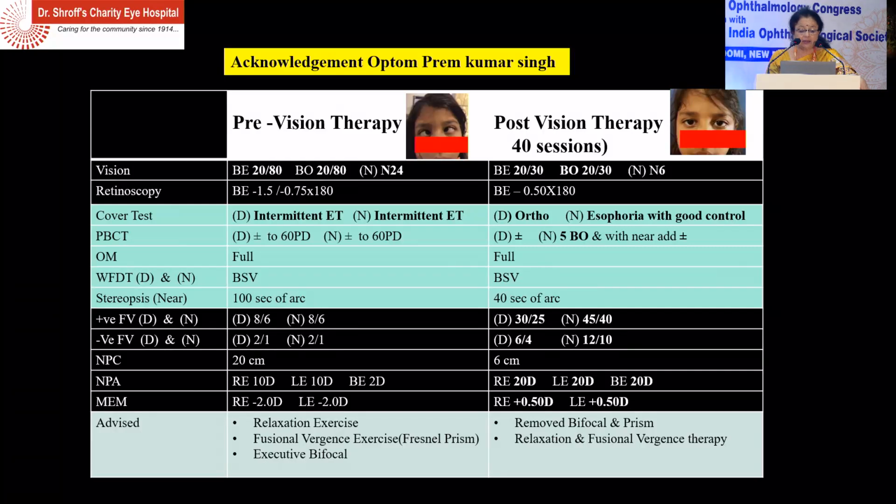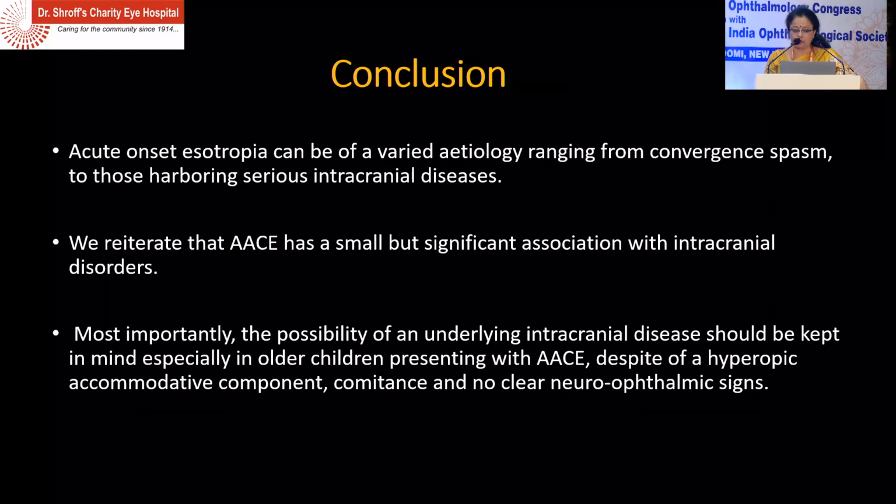And we found that the stereopsis also improved with 40 seconds of arc. Then we slowly removed her bifocals and prisms, and we also gave relaxation and fusional vergence therapy. So to conclude, it can be a varied etiology ranging from convergent spasm to those harboring serious intracranial diseases.